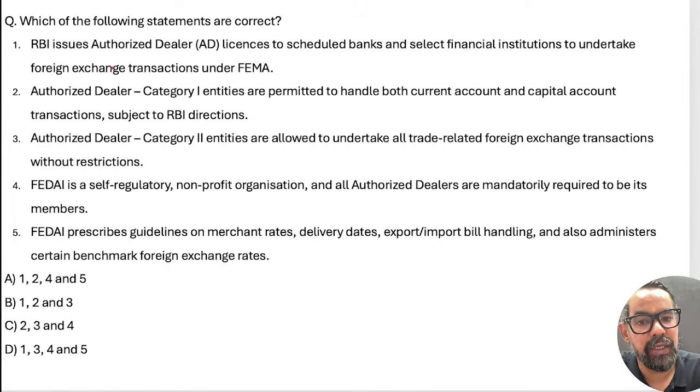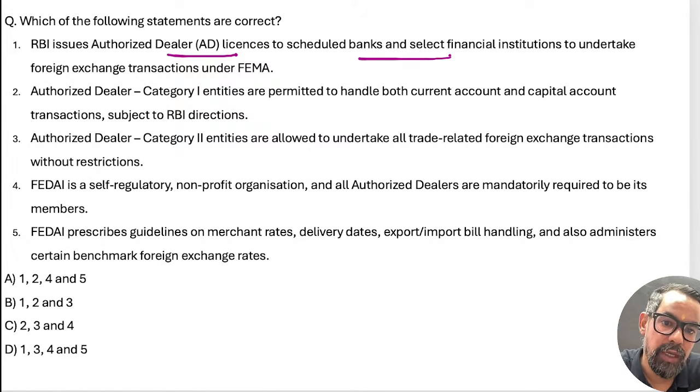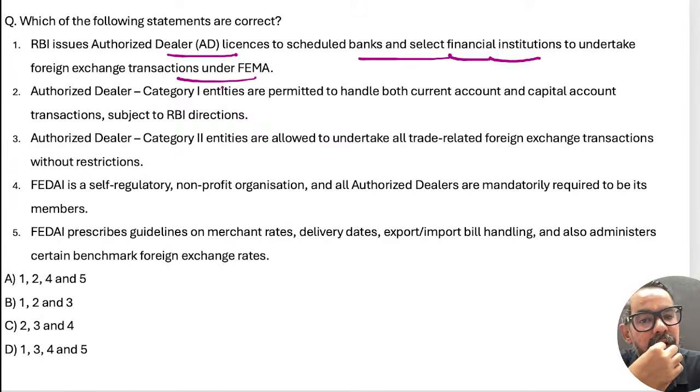The next one is, guys, RBI issues authorized dealers a license to scheduled banks and select financial institutions to undertake foreign exchange transactions under FEMA itself. So we have authorized dealers category 1. They have maximum access to the market, whether it is current account or capital account.